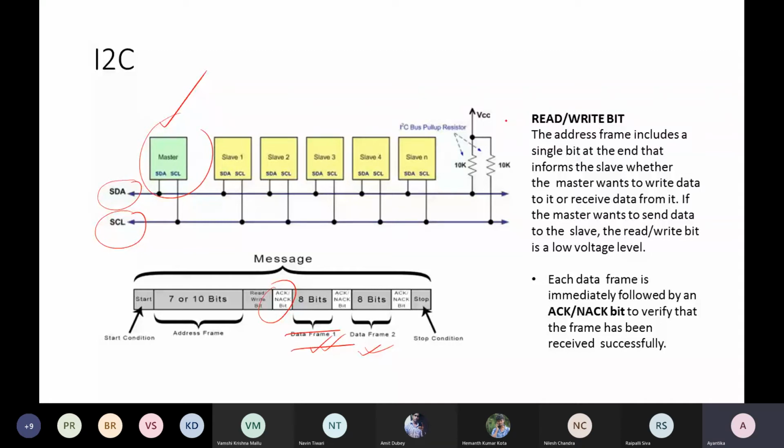To understand the exact point of time, this SCL is for general synchronization between all the slaves and the master. And this start and stop frame is only for the slave to identify from which part it will actually detect the address frame, after which part it will consider the data frame, and so on.